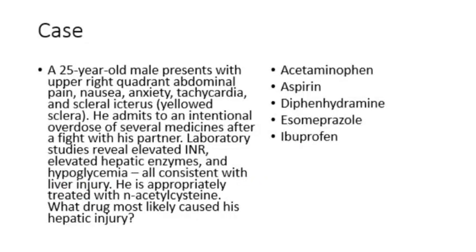A 25-year-old male presents with upper right quadrant abdominal pain, nausea, anxiety, tachycardia, and scleral icterus. He admits to an intentional overdose of several meds after a fight with his partner. Lab studies reveal elevated INR, elevated hepatic enzymes, and hypoglycemia, all of which are consistent with liver injury. He is appropriately treated with N-acetylcysteine. What drug most likely caused his hepatic injury? Acetaminophen, aspirin, diphenhydramine, esomeprazole, or ibuprofen.